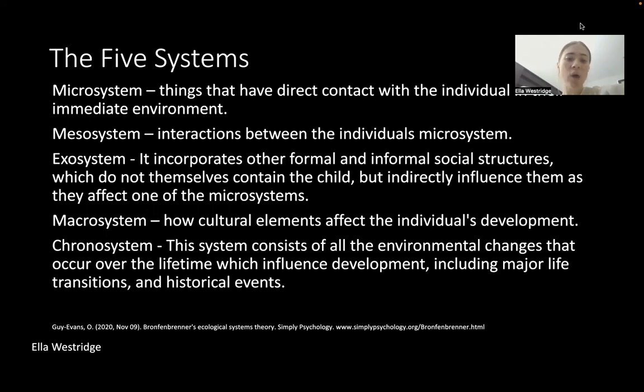Macrosystem is how cultural elements affect the individual's development, and chronosystem is the system that consists of all the environmental changes that occur over the lifetime of an individual throughout their development, including major life transitions and historical events.